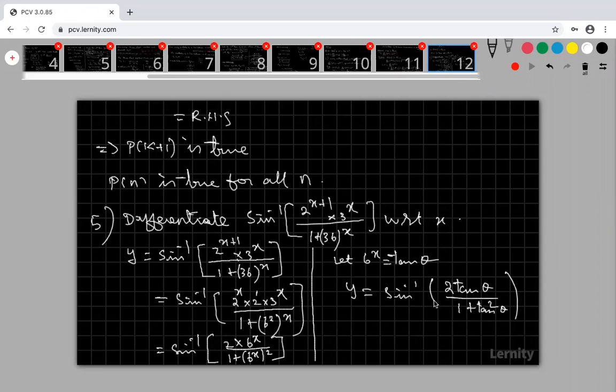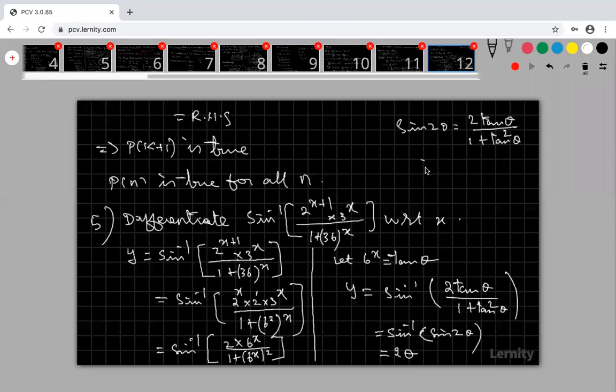I am just applying my 6 power x is tan theta, so this is nothing but sine 2 theta. Please note that my sine 2 theta formula is 2 tan theta divided by 1 plus tan square theta. Are you clear? Very good. Now this can be written as only 2 theta.